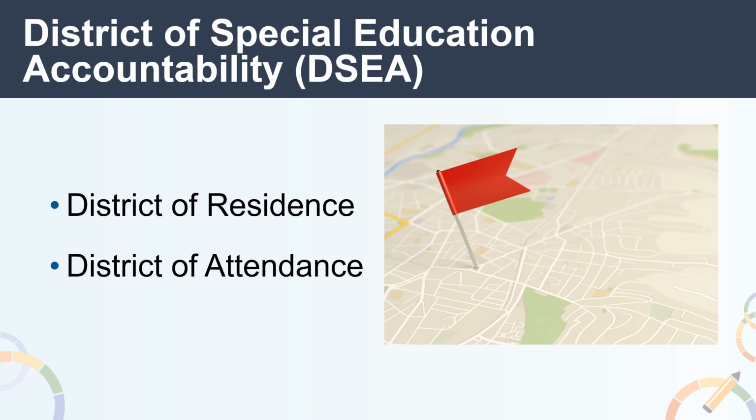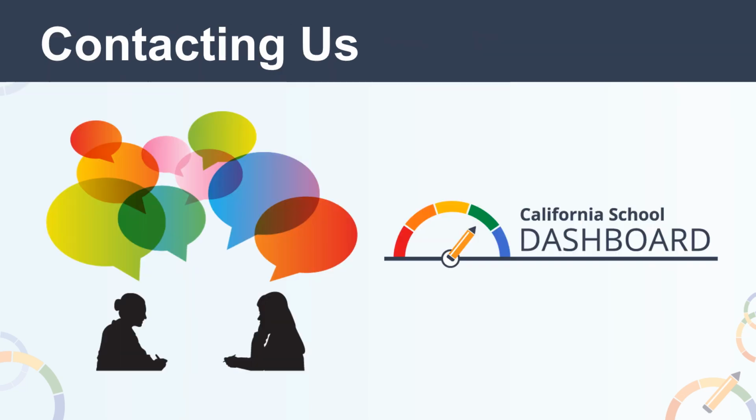This rule has been applied since 2017 for the academic indicators and the 2020 reporting of the graduation rate and CCI data on the CDE School Dashboard Additional Reports website. It was applied for all indicators starting on the 2022 dashboard and beyond. For more information, refer to the District of Special Education Accountability Rule for Students with Disabilities flyer on the Dashboard Communications Toolkit webpage.